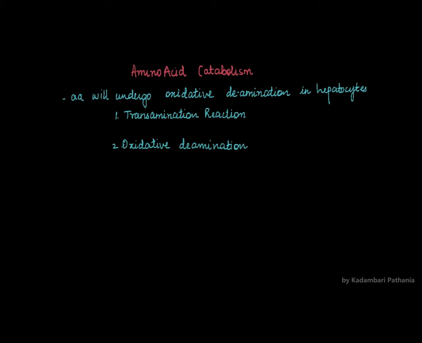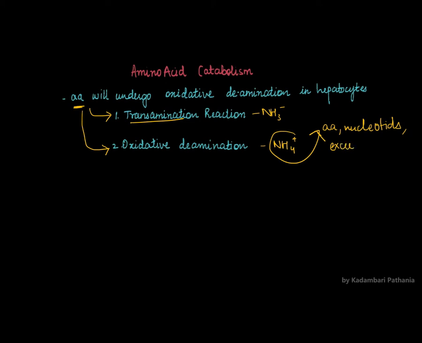To break down the amino acid, two reactions take place. First is the transamination reaction, in which the amine group will be removed, and the second is oxidative deamination, in which ammonium will be separated from the amino acid and released for the synthesis of different amino acids or nucleotides, or for excretion.